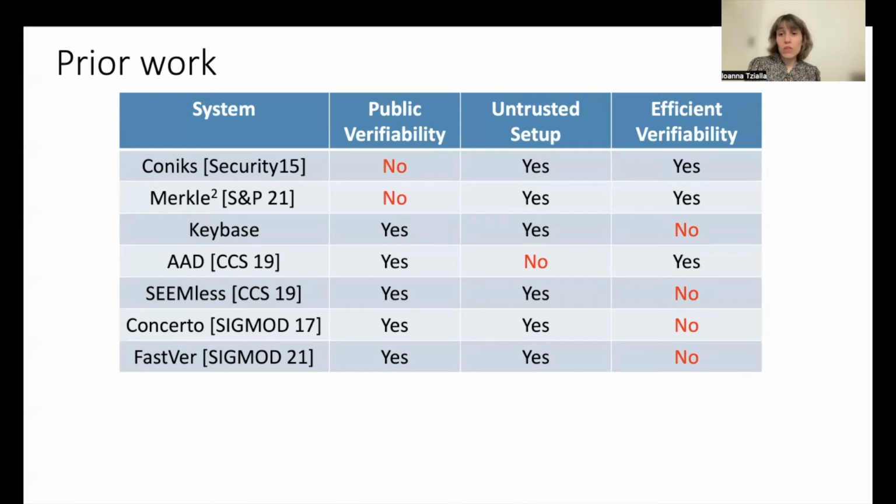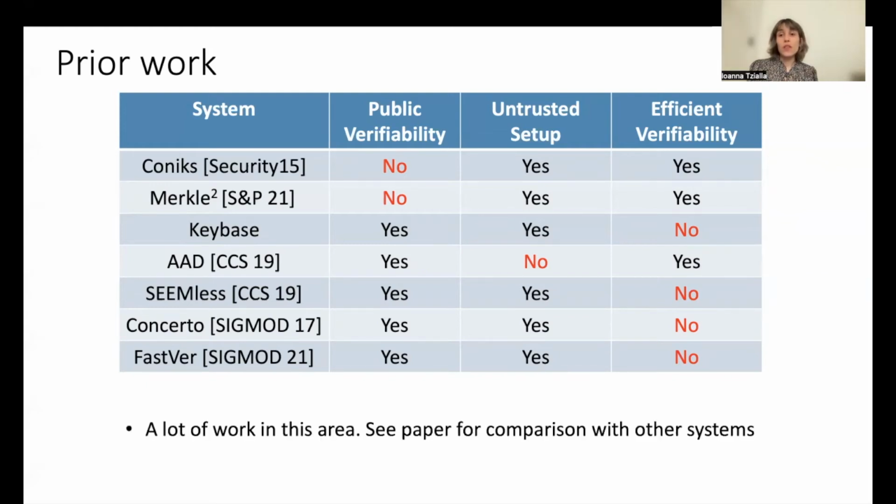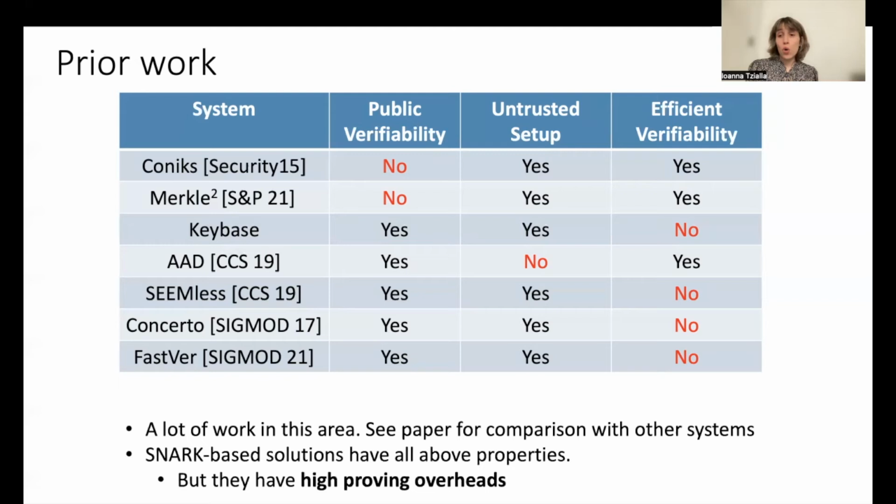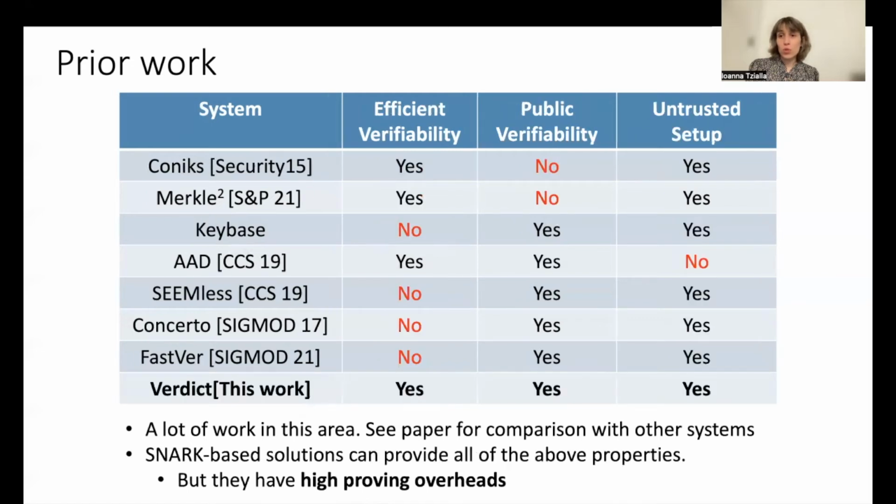However, they fail to meet the efficient verifiability requirement, and in these systems, verification is proportional to the number of updates. There is a lot more work in this area. You can check our paper for a detailed comparison with other systems. None of them satisfies all three requirements. There is one exception. These are the works that combine zero-knowledge proofs, or otherwise ZK-SNARKs, with cryptographic accumulators. These works provide public verifiability, untrusted setup, and efficient verifiability. However, they incur high proving overheads. This is the approach that we take in this work.